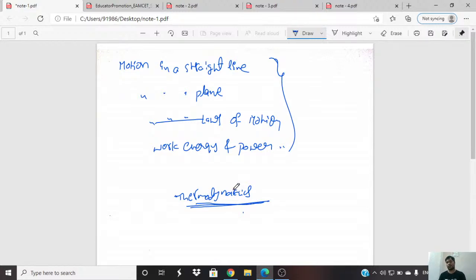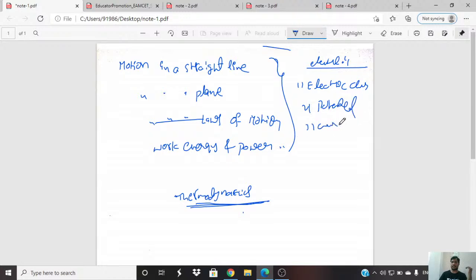Thermal physics is an easy chapter. And again from second year, the electricity part. Electricity means what I have already given you: electrostatics, electric charges and fields, potential and capacitance, current electricity, moving charges and magnetism.